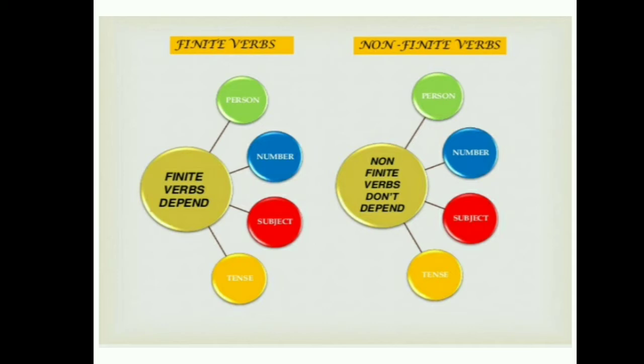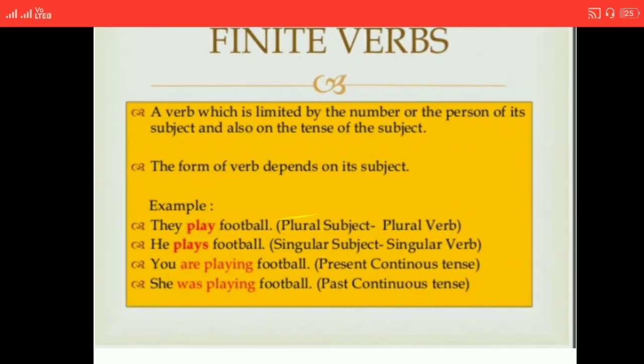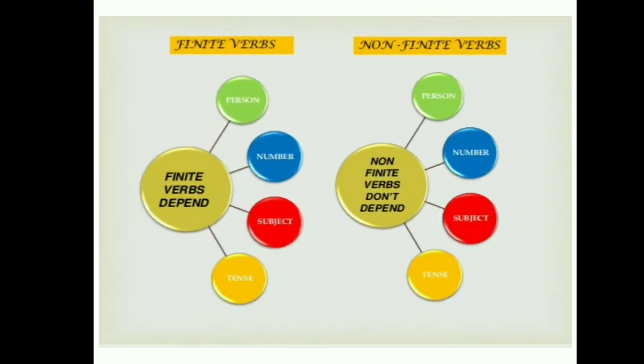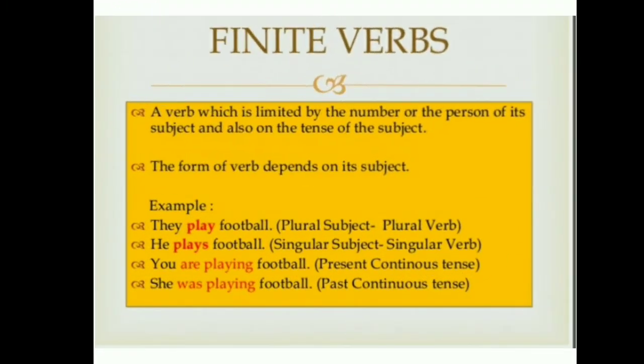So in a finite verb, the effect of the person, number, subject, or tense is seen on the verb, that is the main verb. In simple language, finite verbs are the verbs which are determined by the number, person, or tense, or we can call them the main verbs. A verb is limited by the number of the person or its subject and also by the tense. So the form of the verb depends on its subject.